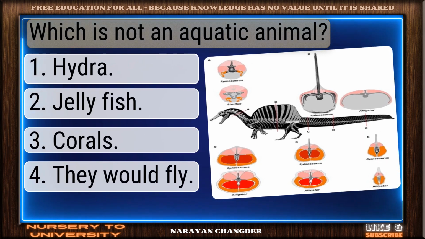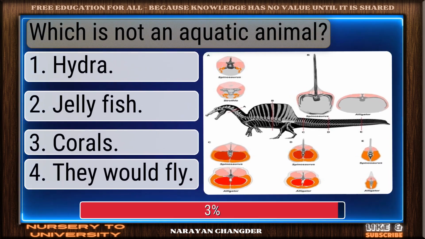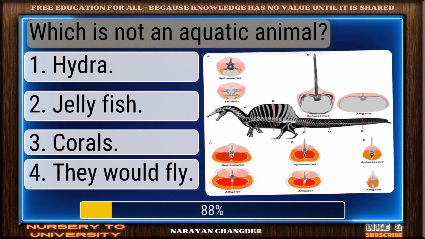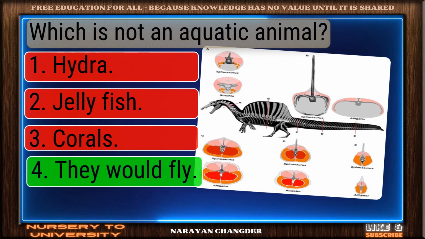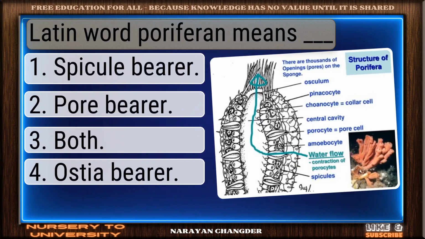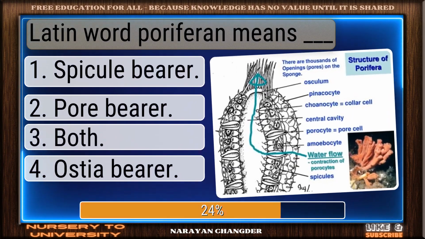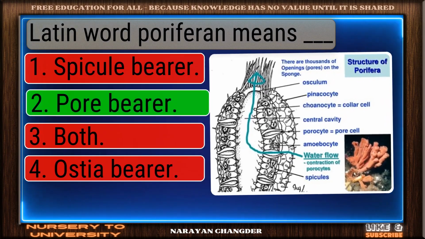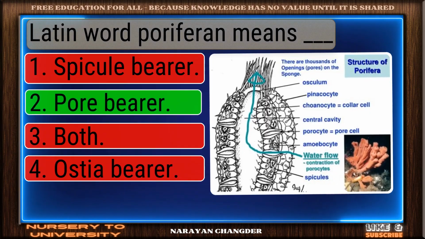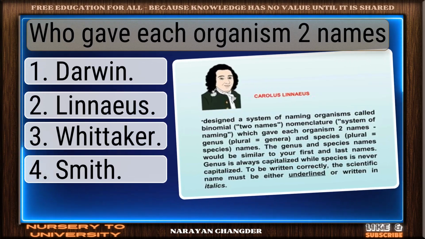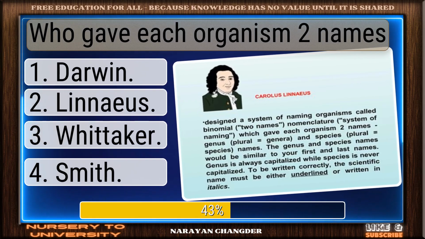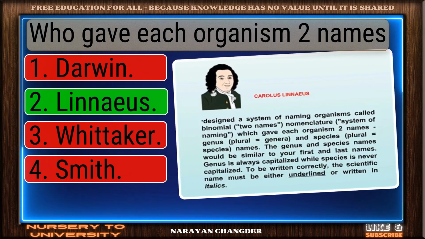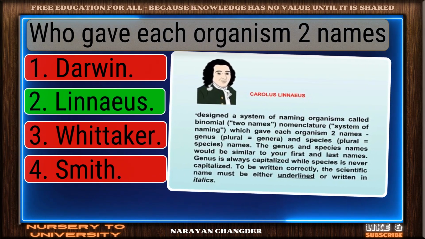Question number 246. Which is not an aquatic animal? Perfect. Those that fly is the correct choice. Question number 247. Latin word porifera means dash. You're right. Porifera is the correct answer. Question number 248. Who gave each organism two names? Bravo. Linnaeus is the answer.